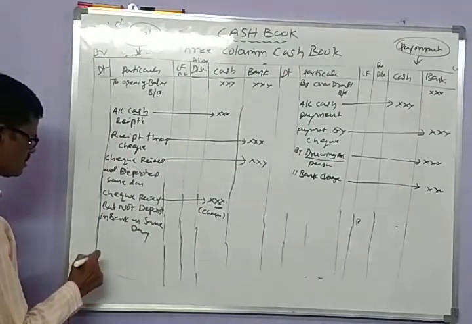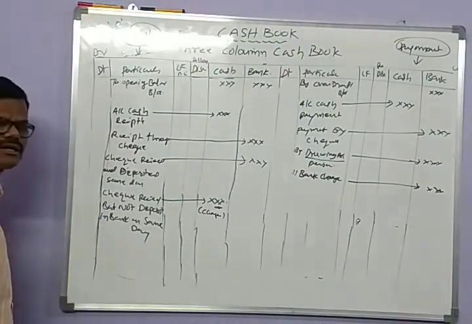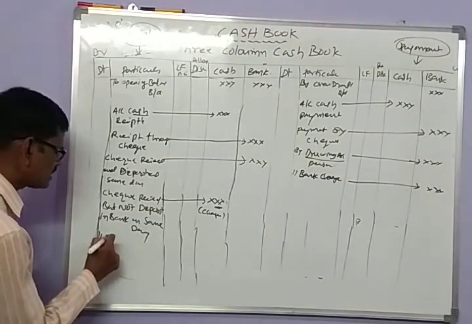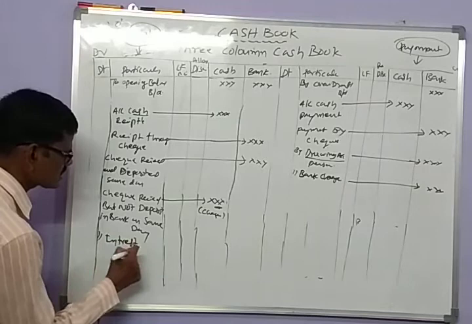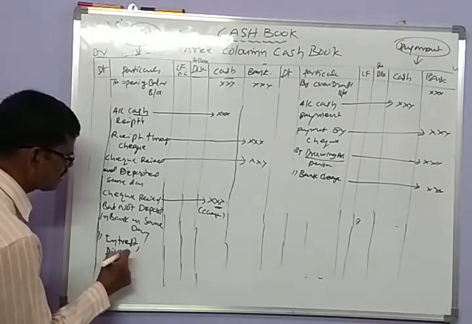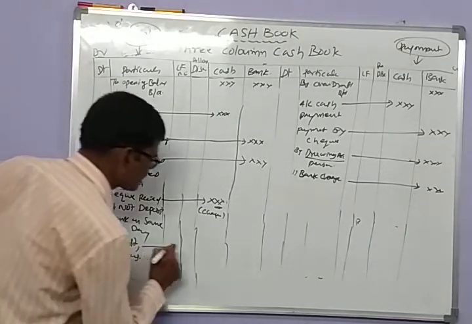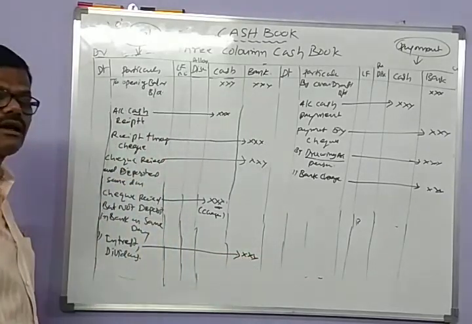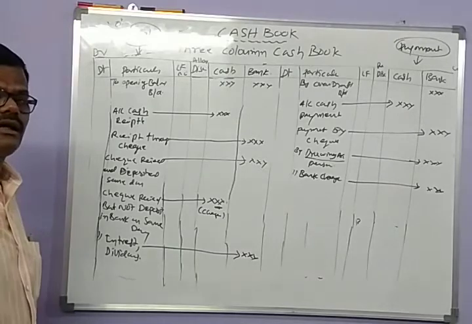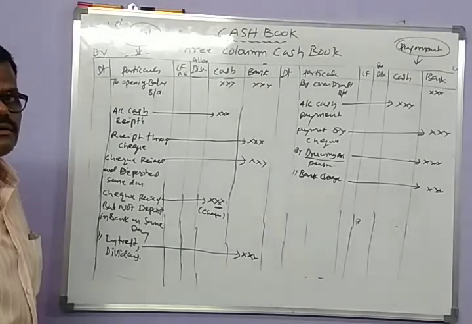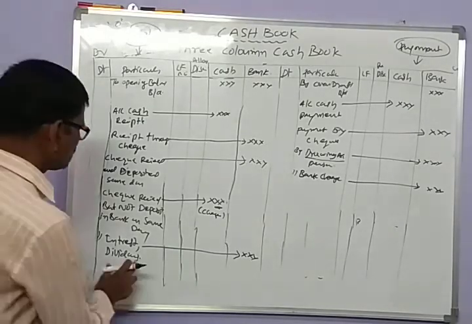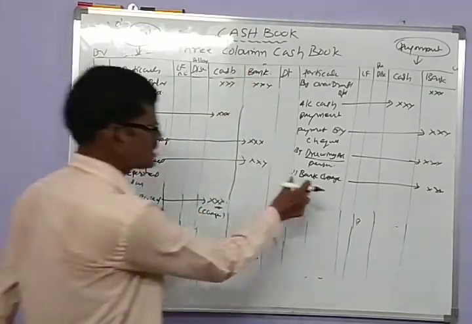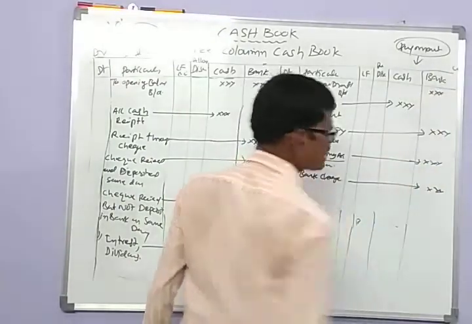Sometimes the bank can collect interest and dividends by standing orders given by the customer. So any interest or dividends on securities collected as per the standing orders given by the customer are recorded on the debit side, bank column. Bank charges are recorded on the credit side, bank column.